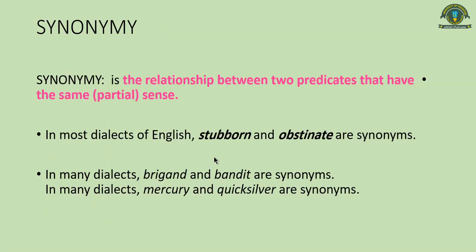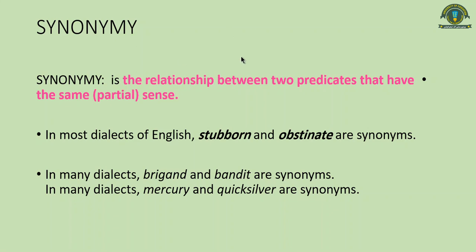So the first relationship that we are going to discuss is the relationship of synonymy. I hope all of you are very much familiar with this term, but in this lecture we will look at these familiar terms in terms of their semantic analysis.